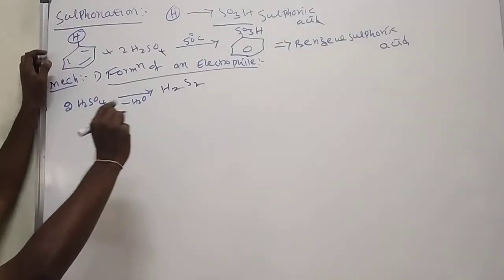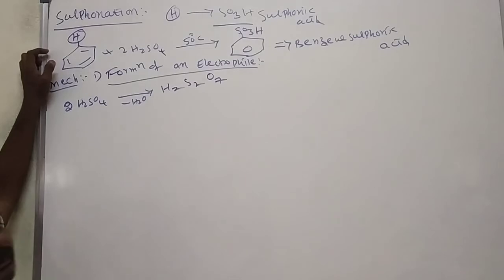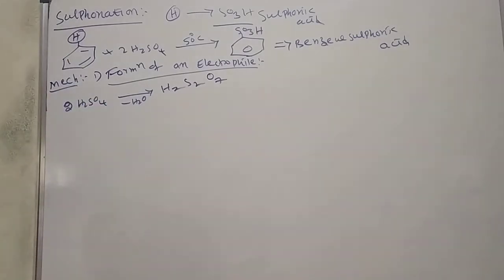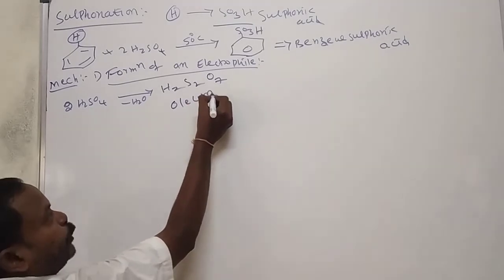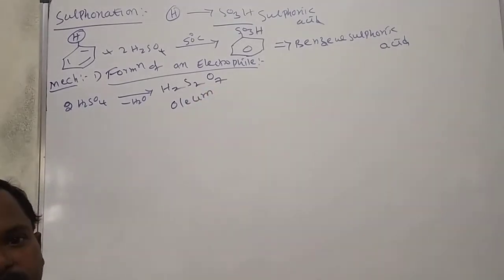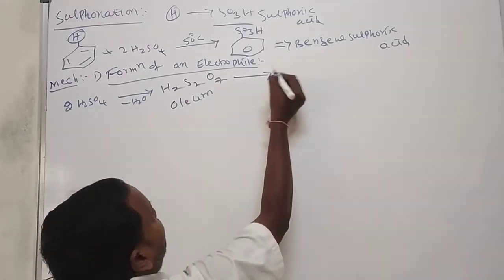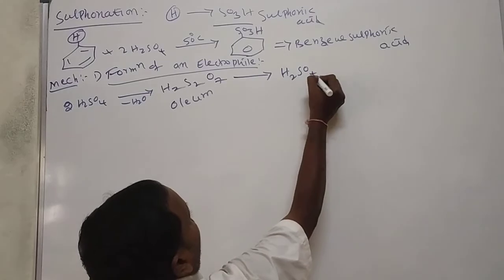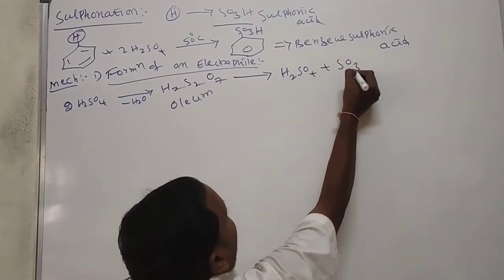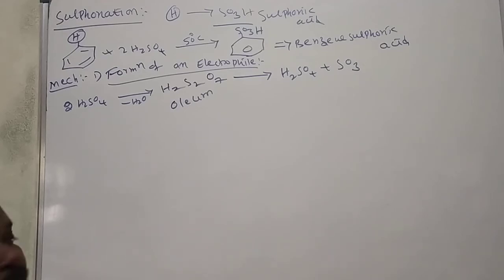Out of 8 oxygen we remove 1 oxygen, that means O7. H2S2O7 was formed. This H2S2O7 we call oleum. This may be written like this: H2SO4 plus SO3.